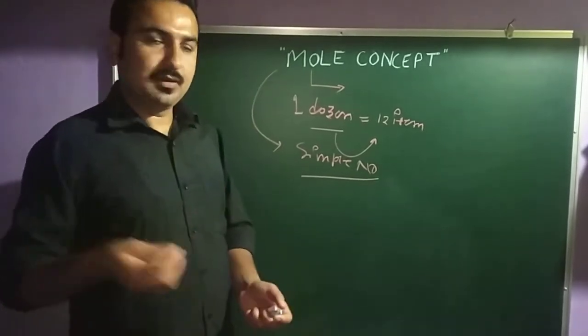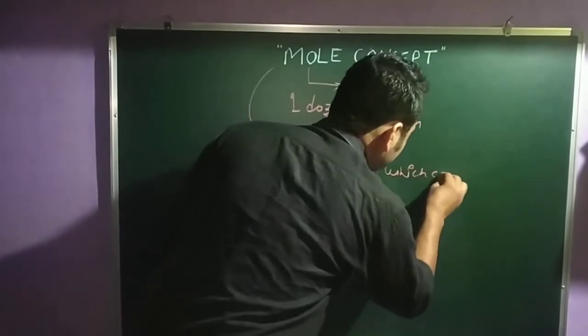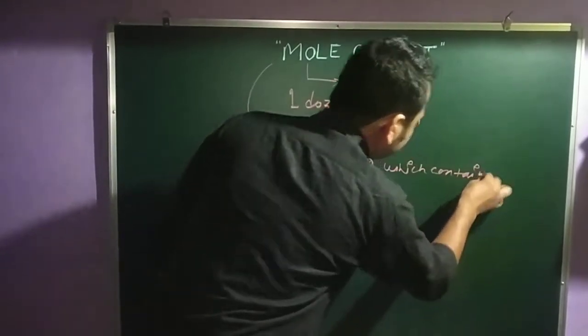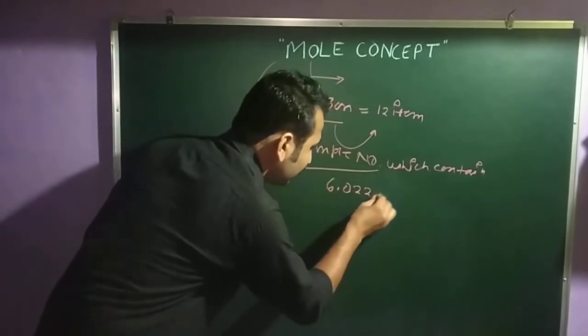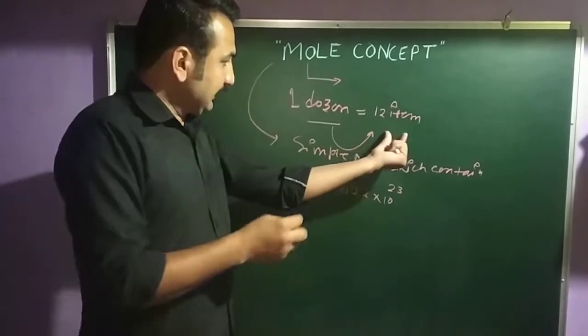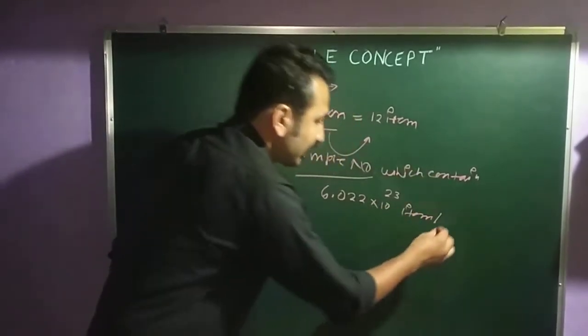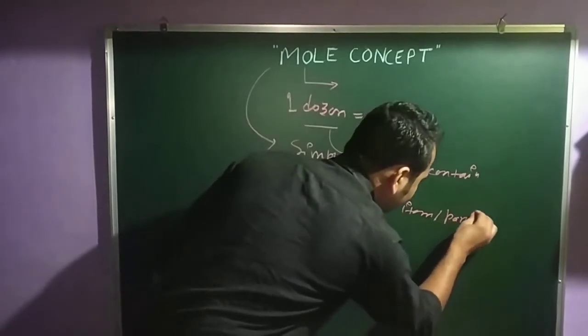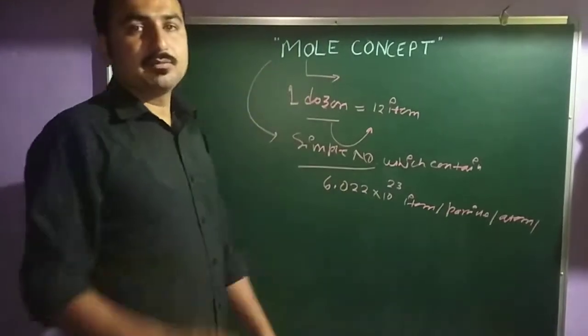A simple number which contains 6.022 × 10 to power 23. You can say items, you can say particles, you can say atoms, you can say molecules.